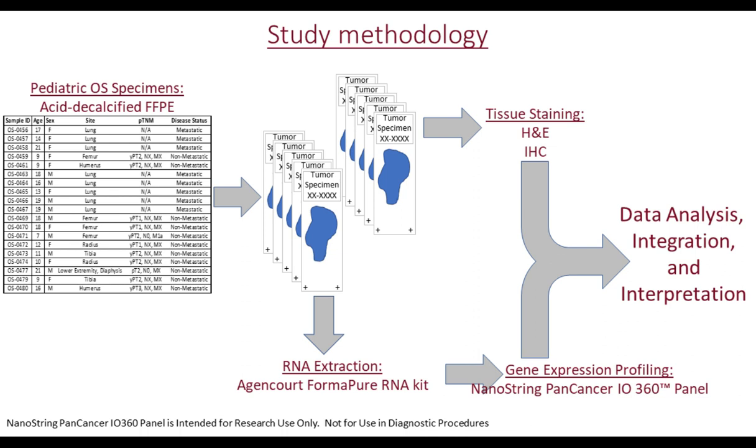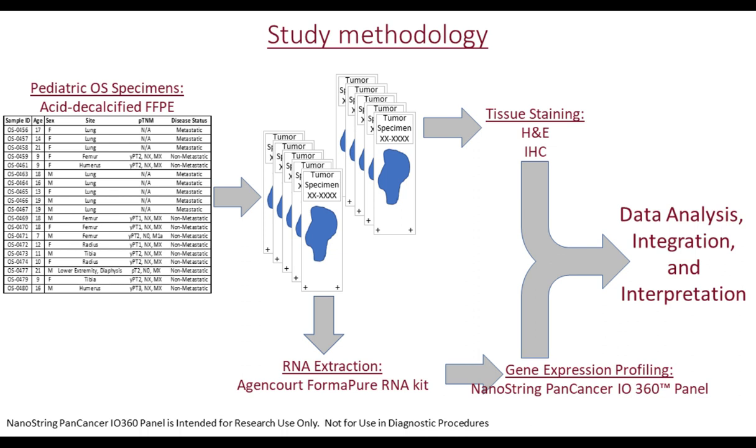This chart demonstrates or characterizes the samples that were actually used for this study. So we can see age, sex, the site from which the tumor was derived or the specimen was derived, the pathological staging, and the disease status.